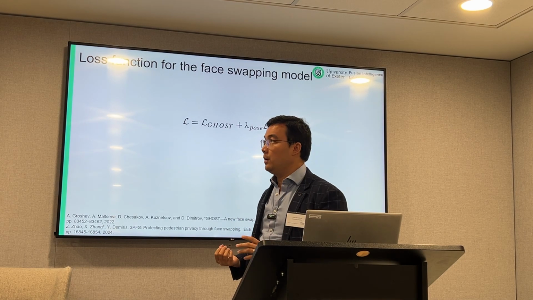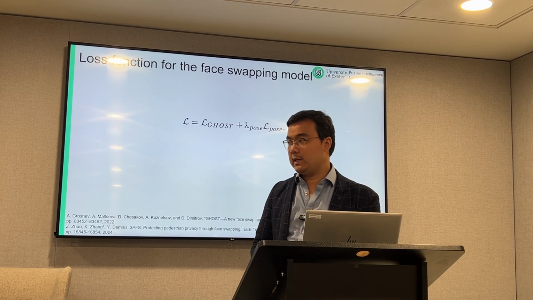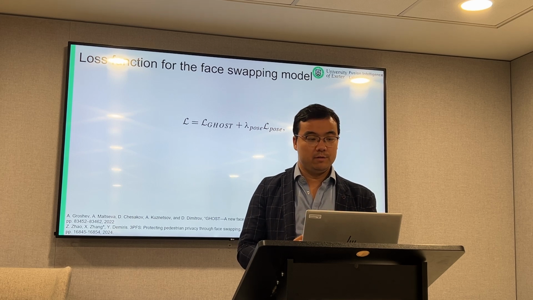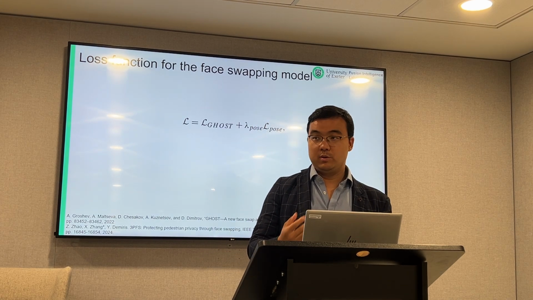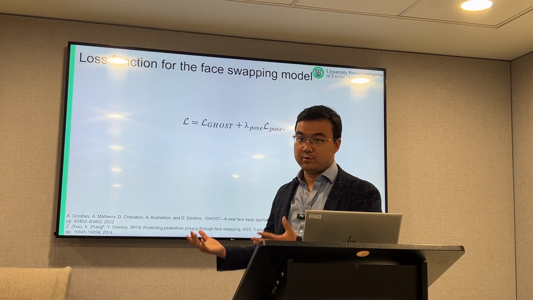We tried to use an existing face swapping model. We found that the performance is not good, because most of the face swapping models are proposed for very clear, very high resolution face images, not for pedestrian images.